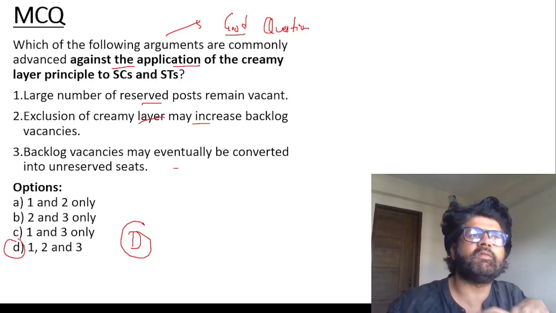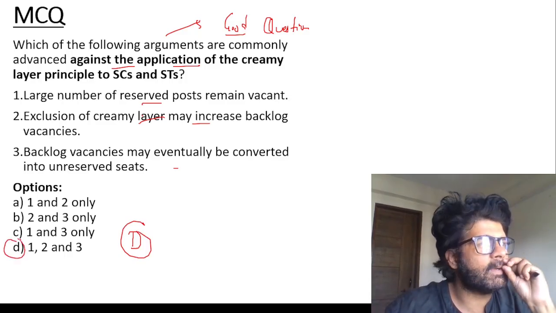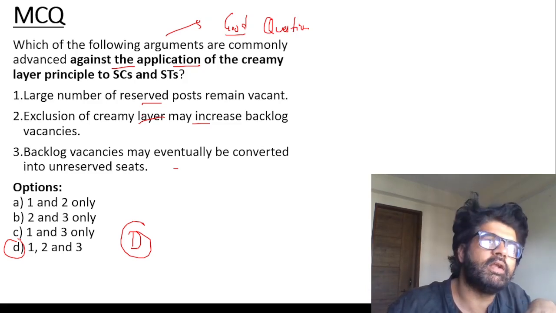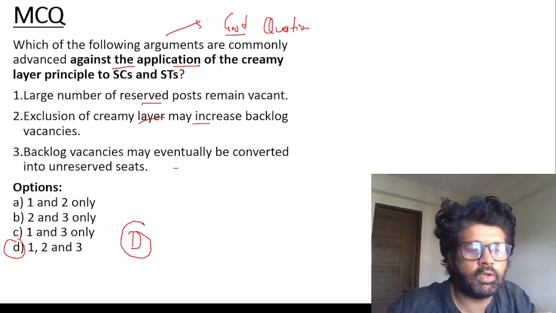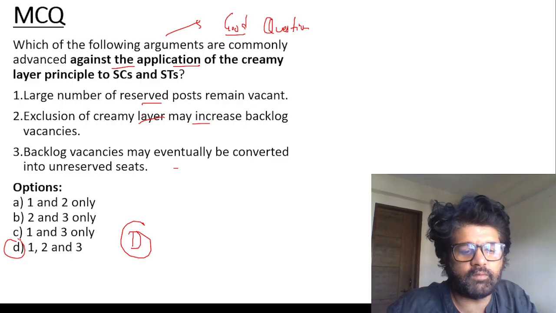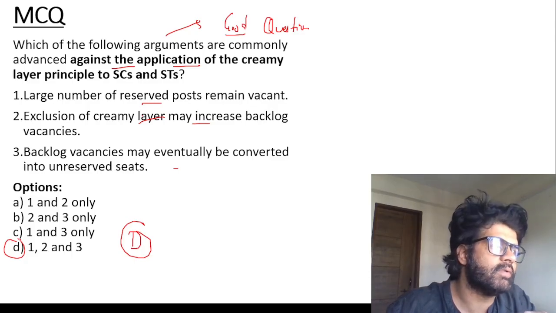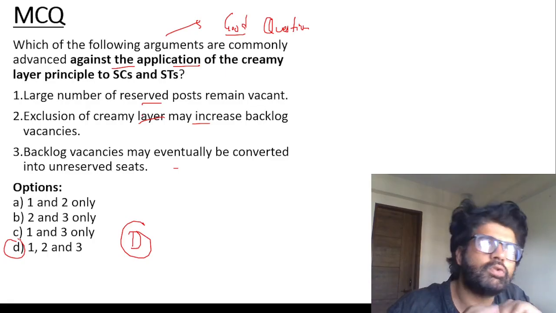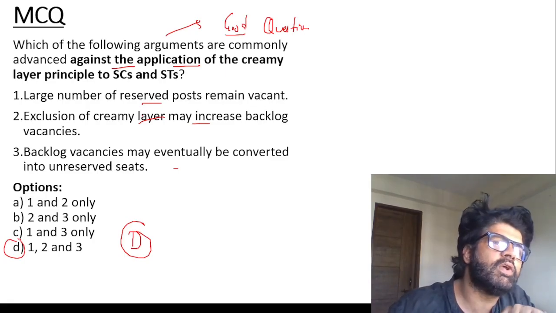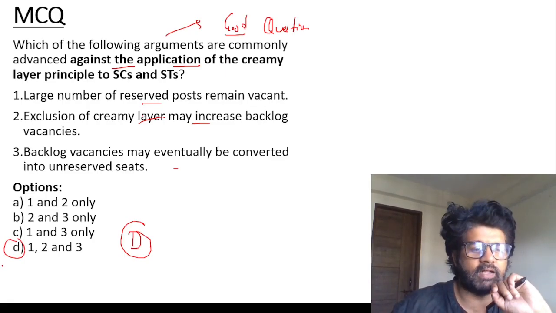There are anyway so many vacant reserve seats, and if you introduce another layer inside SC/ST reservation, the vacancy of reserved seats will increase, and those vacant reserved seats will later on be converted into unreserved seats. So the whole premise of giving reservation to SC/ST will fail in that regard. So D is the answer. Yes, all of the arguments are commonly advanced.